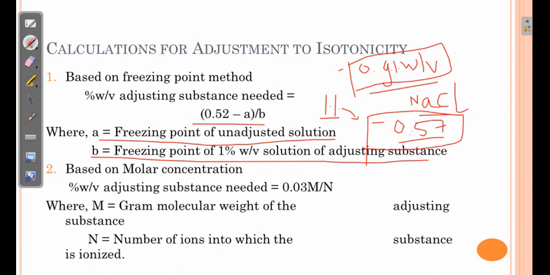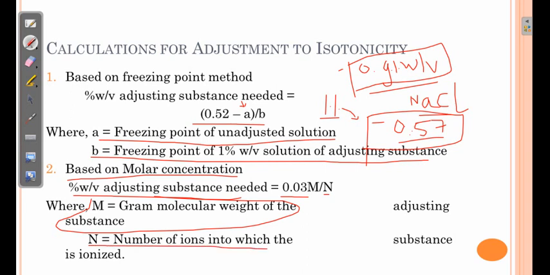A is the freezing point depression of the given solution or given solute, and that is normally given. Next is based on molecular weight concentration. There is a simple formula: percentage weight by volume of adjusting substance is equal to 0.03 multiplied by m divided by n, where m is the gram molecular weight of the adjusting substance, and n is the number of ions into which the substance is ionized.